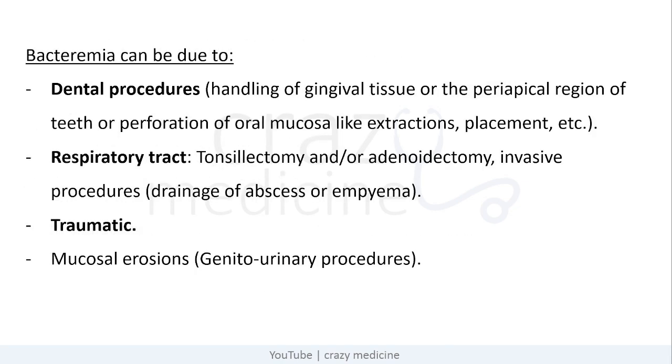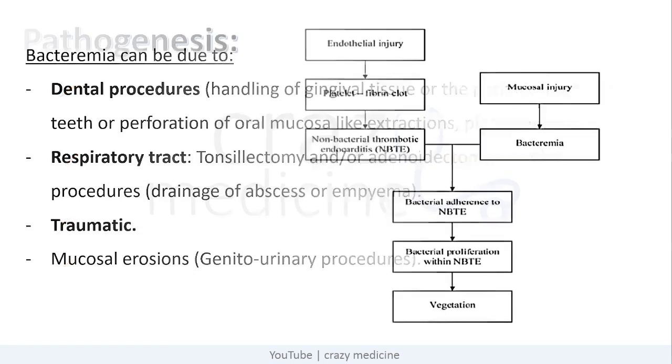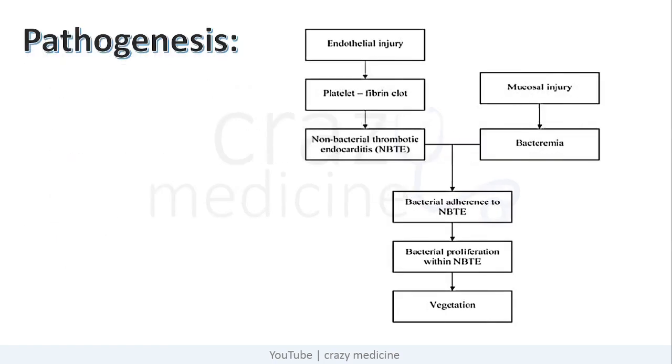And the causes of bacteremia may include dental procedures, respiratory tract procedures, trauma, or procedures involving mucosal erosions. So this is the summary of pathogenesis we discussed. There should be some endothelial injury which will cause fibrin platelet clot, which will in turn cause NBTE, that is non-bacterial thrombotic endocarditis, which in presence of bacteremia causes bacterial adherence and formation of vegetation.